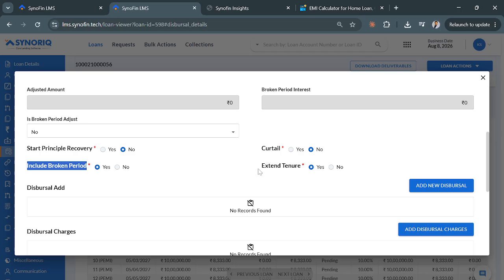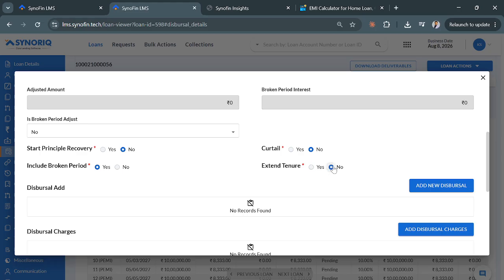Then extend tenure. So the meaning of this is, let's say till the final tranche is disbursed, the original tenure was 180 months, and after 8 months the final tranche was disbursed. Now if I choose extend tenure as yes, then after 8 months another 180 months would be given to the customer, which would make the entire loan tenure 188 months, because 8 months were the tranche months of pre-EMI and 180 was the normal.